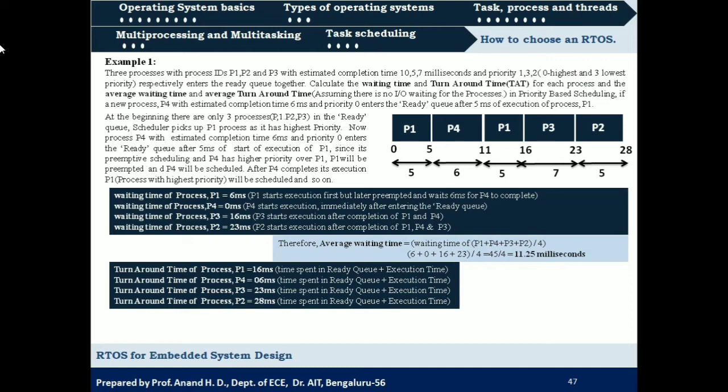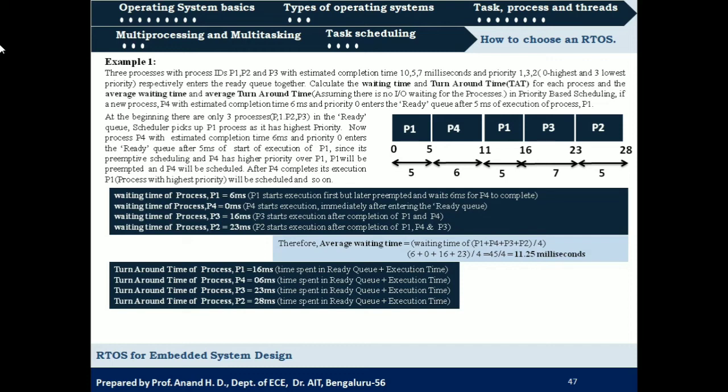For process P3, waiting time is 16 milliseconds and execution time is 7 milliseconds. So it is 16 plus 7, that is 23 milliseconds. And for P2, waiting time is 23 milliseconds and execution time is 5 milliseconds. So it is totally 28 milliseconds.